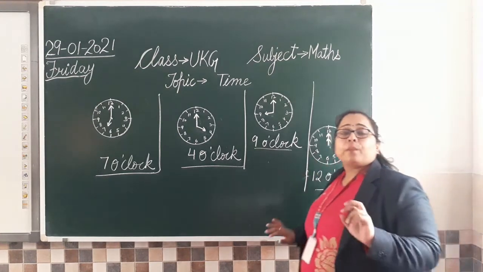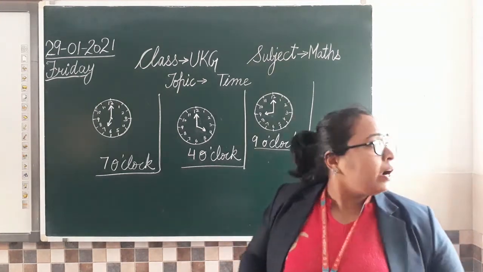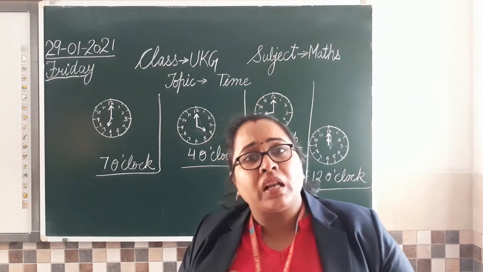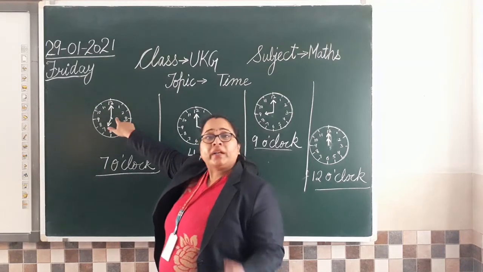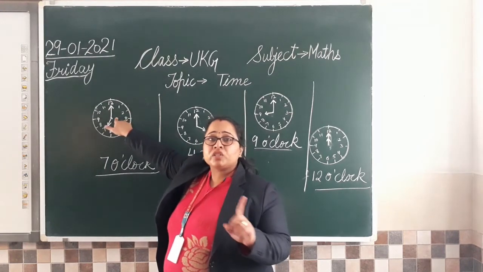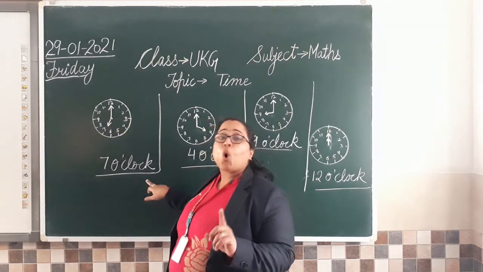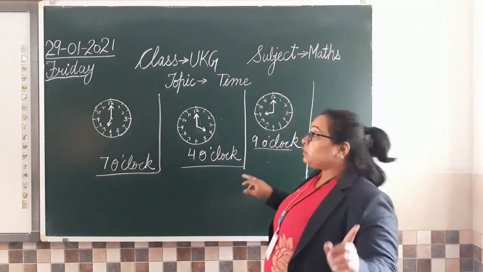Clear? तो आपको सिर्फ ये देखना है, long hand will always point towards 12. जो हमारा long hand है वो हमेशा 12 की तरफ point करेगा ही करेगा. That will not change when we are talking of o'clock. But when small hand is